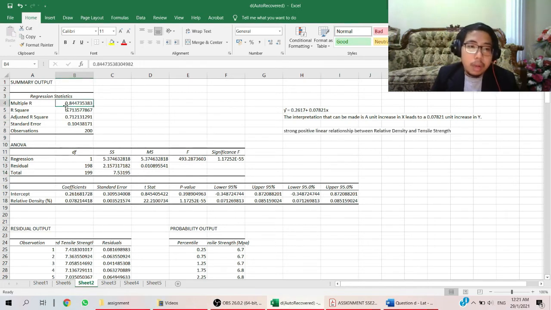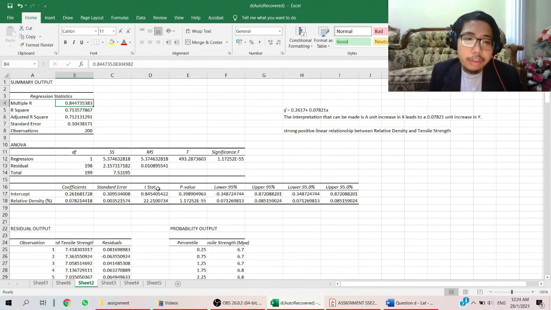Directly from the Excel, we can get the value of the correlation coefficient, that is 0.8447, and the value is near to 1, the unity, and we can conclude it formed a strong positive linear relationship between relative density and tensile strength.